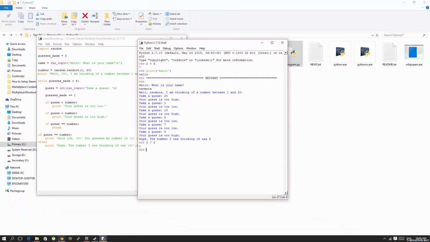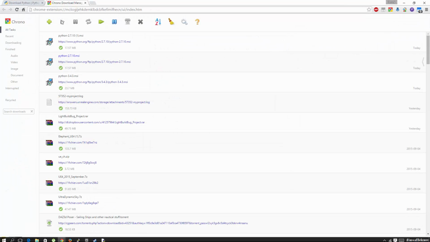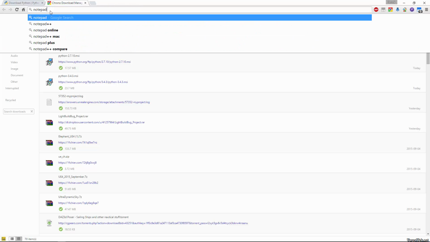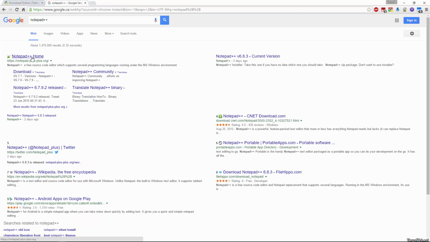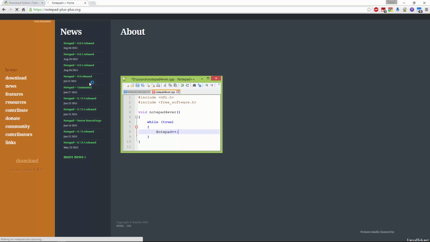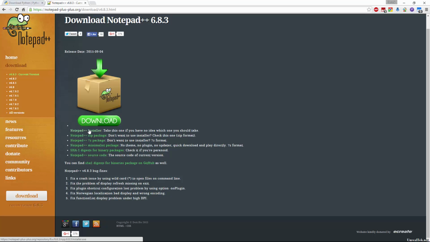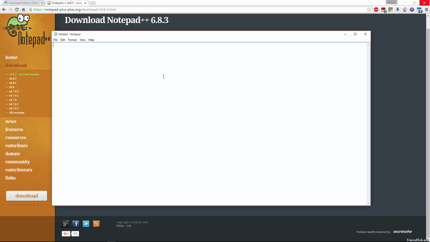So the other program I wanted to introduce is if you type in your search bar for Notepad++ and go to Notepad++ home and then click on download and then download the Notepad++ installer and go through the instructions, because Notepad on itself, yes, I can write Python code in here, but it's a little harder to read.